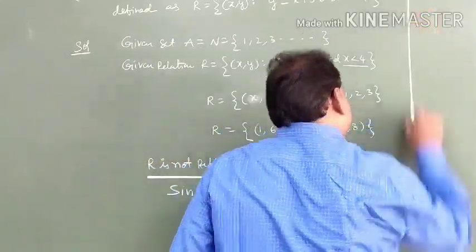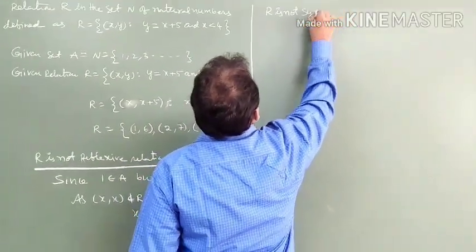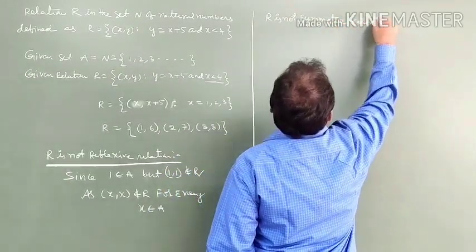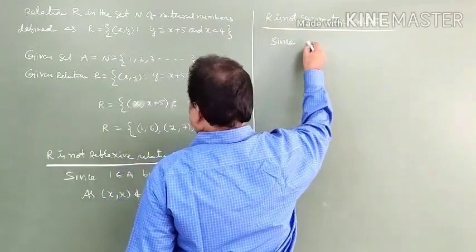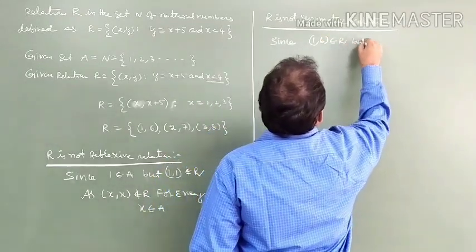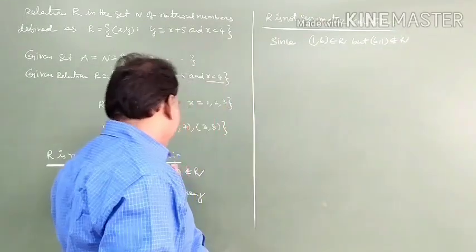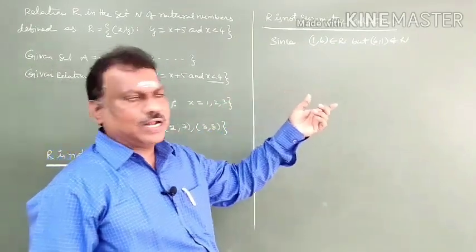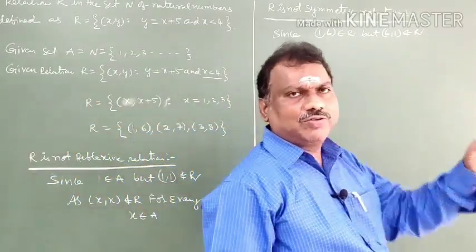So we are going to write: R is not a symmetric relation. You have to write with an example. Since the ordered pair (1, 6) belongs to R, but (6, 1) does not belong to R. Not only this, you can take another example: (2, 7) belongs to R, but (7, 2) does not belong to R. Like (3, 8) belongs to R, but (8, 3) does not belong to R. Giving just one example is enough.